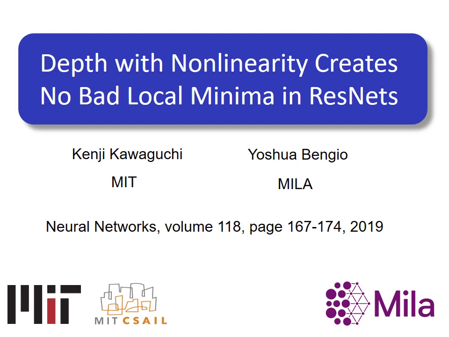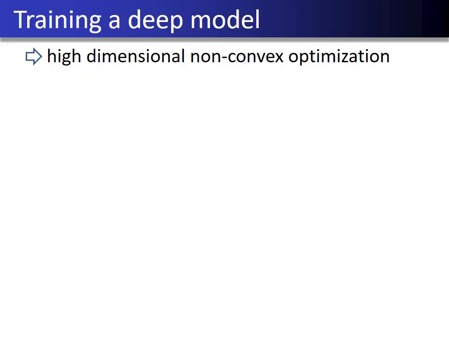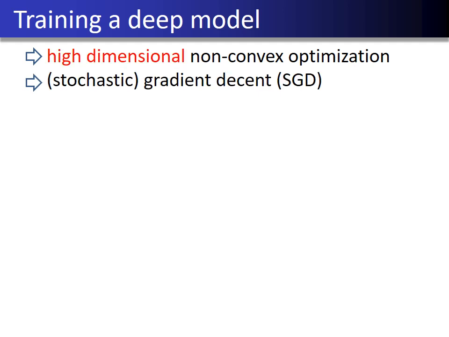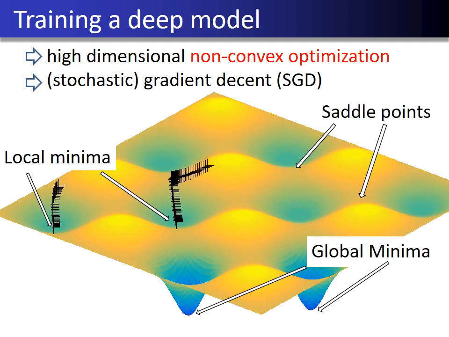In addition to many successful applications, there are a lot of good explanations as to why deep learning is doing so well. But one aspect of deep learning that is relatively not well understood yet is training. Training a deep model usually is done via high-dimensional non-convex optimization. In order to scale for high dimensionality, we usually have to use some local greedy algorithms such as gradient descent or its variants. But because of the non-convexity, local greedy algorithms can potentially get stuck near a locally optimal solution, as illustrated in this figure.